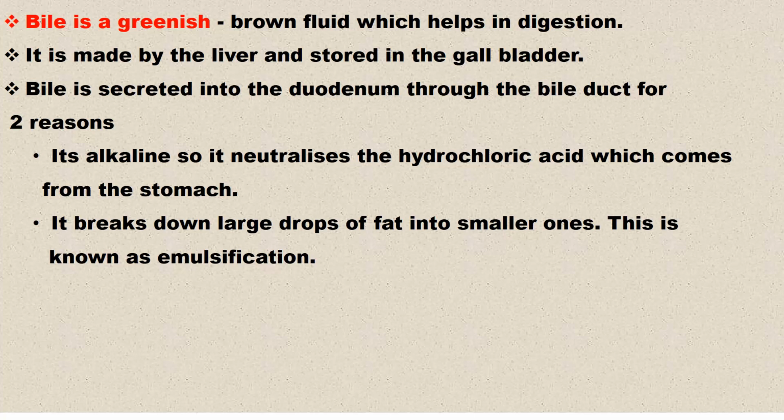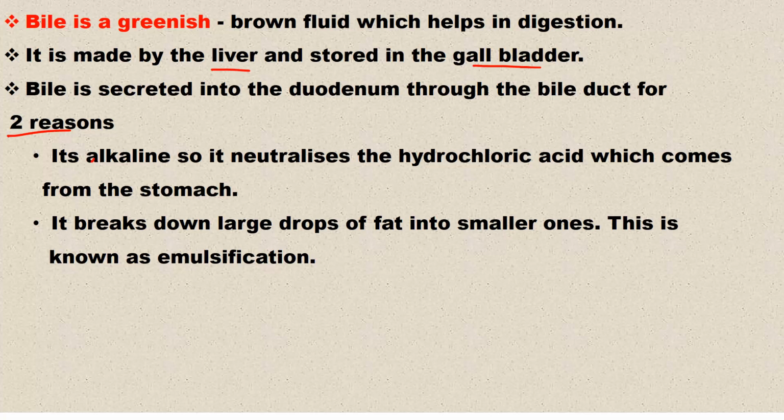Bile is a greenish-brown fluid which helps in digestion. It is made by the liver, like I've already said, and stored in the gallbladder. Bile is secreted into the duodenum through the bile duct for two reasons. So we are looking at the function of bile now.